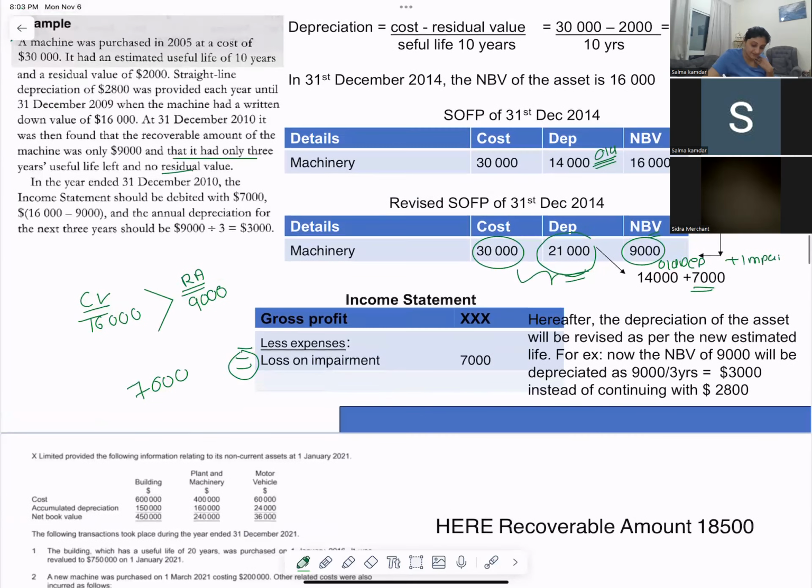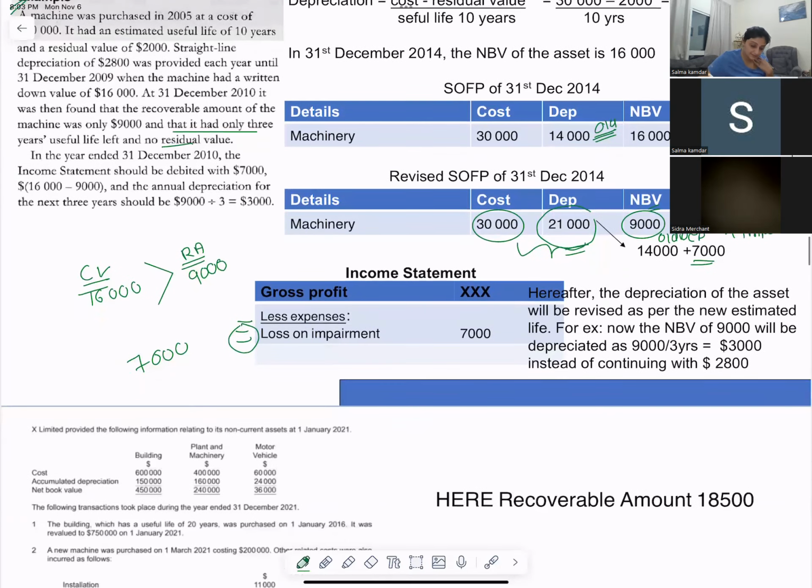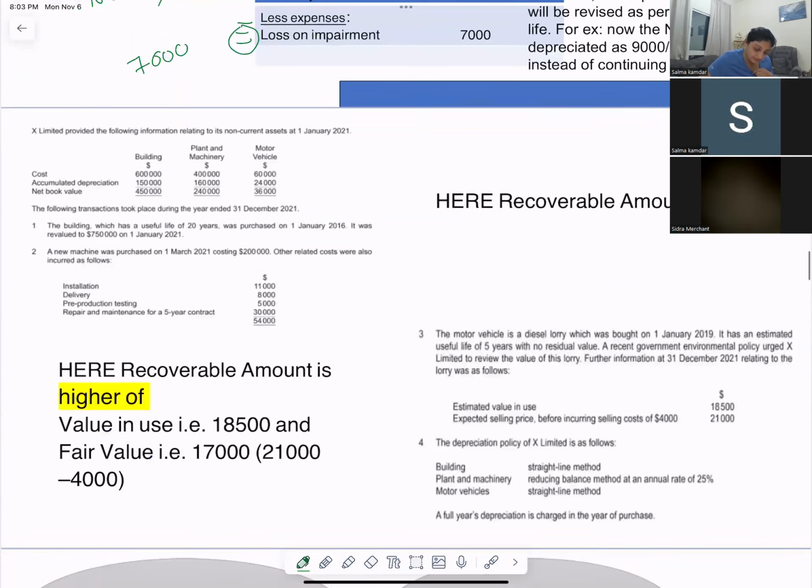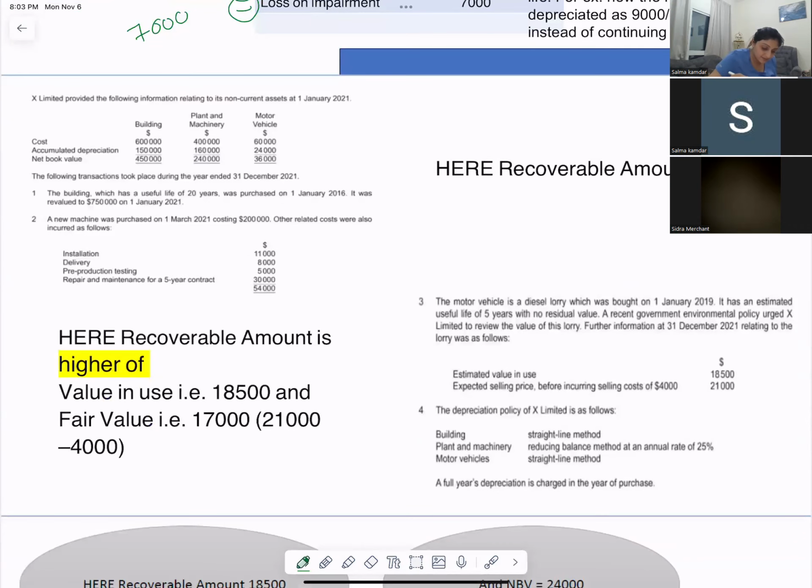Let's go to the next part. Now read the question. I have been given non-current assets: building, plant and machinery, motor vehicle. Cost and accumulated depreciation. I have been given the carrying value of building, carrying value of plant and machinery, and carrying value of motor vehicles. Are you with me? Yes, miss. Okay, fine.